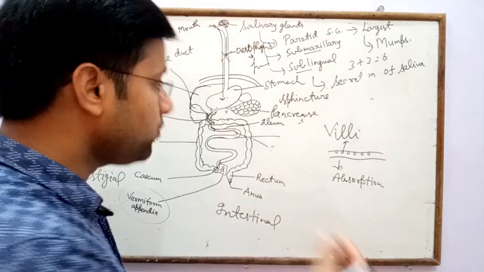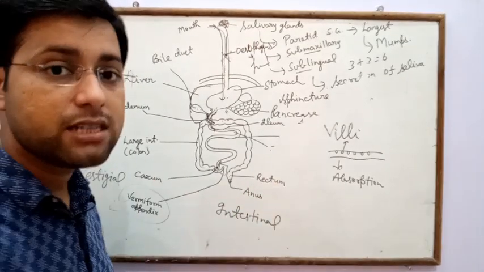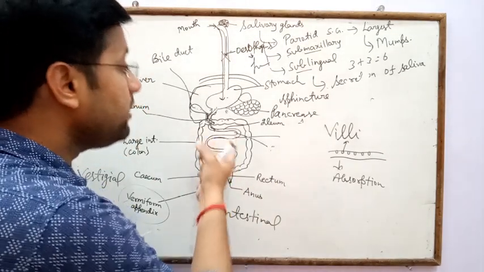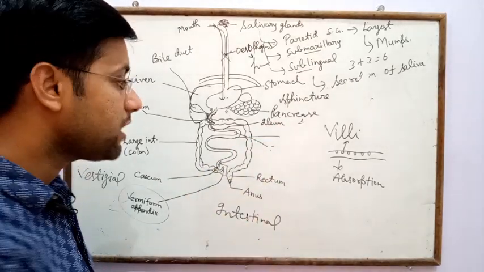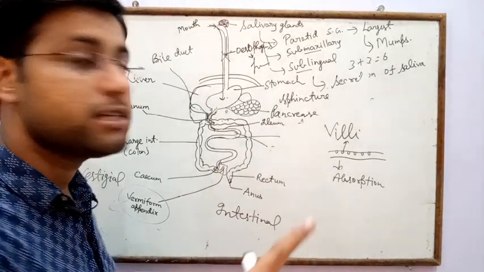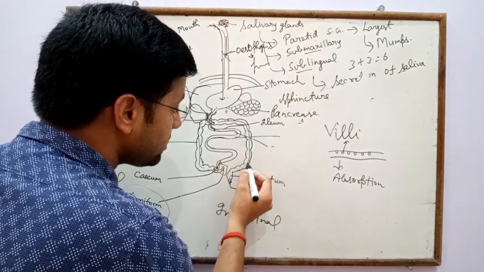So in the large intestine, villi help in the absorption of water from undigested food material.